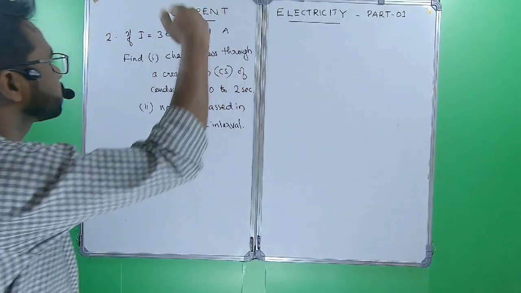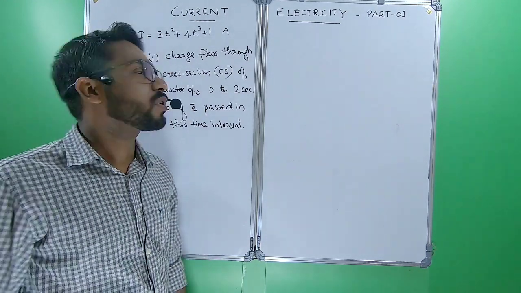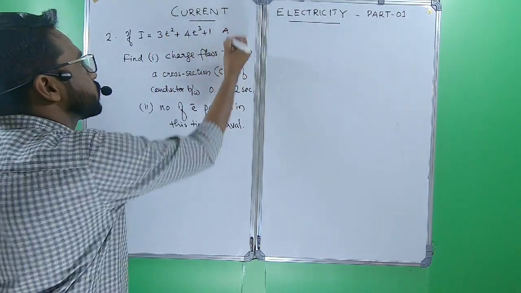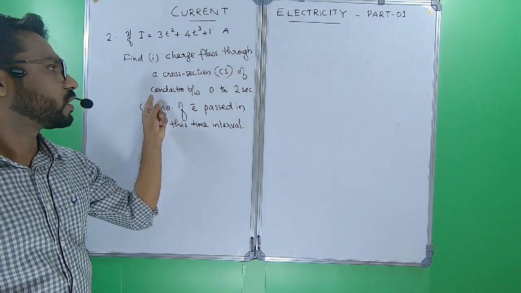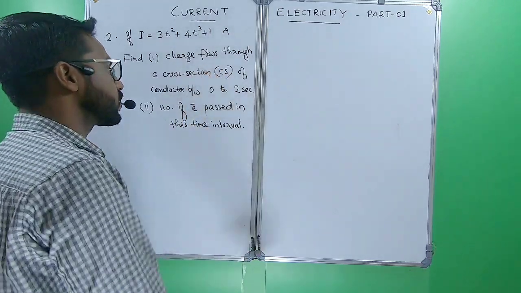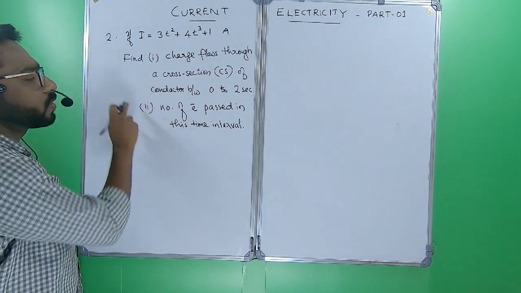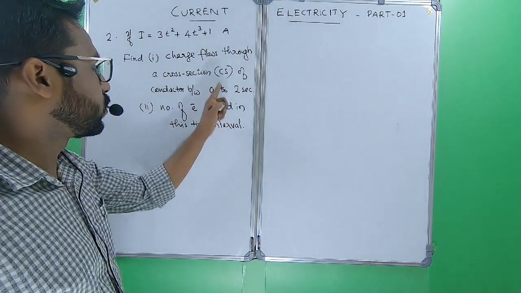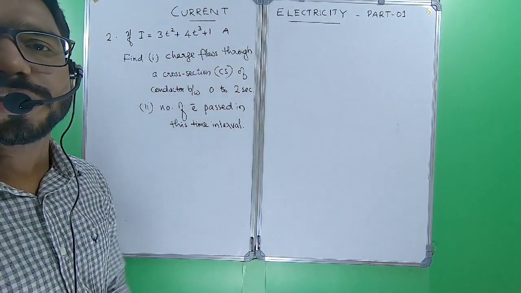Now a question. If current I equal to 3t square plus 4t cube plus 1 ampere, find how much charge flows through a cross section of the conductor, from now onwards CS for cross section, between 0 to 2 seconds, and find the number of electrons passed in this time interval, that means 0 to 2 seconds. Pausing the video, try to solve.